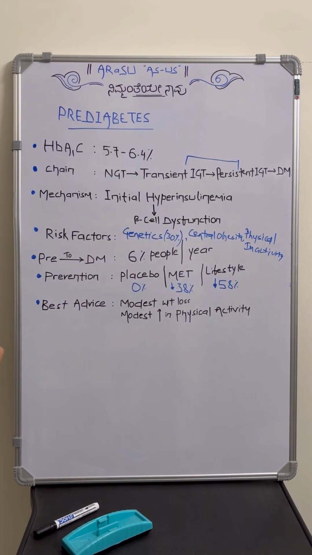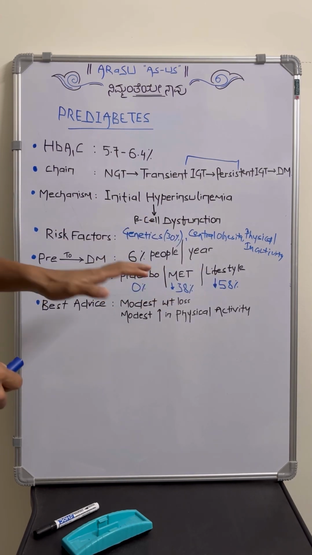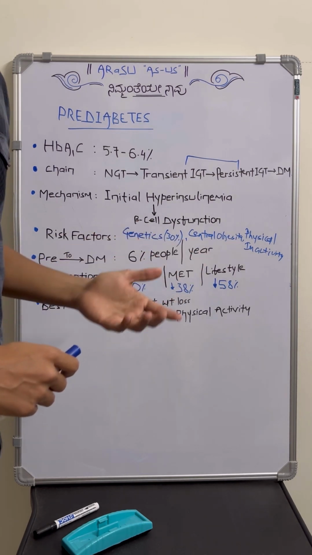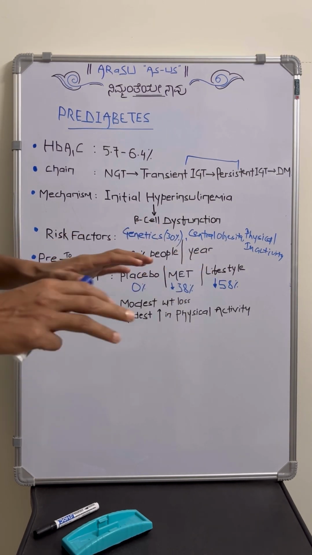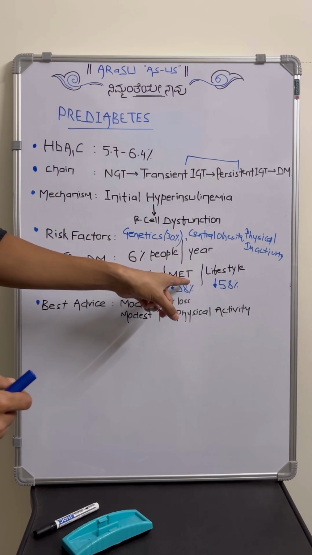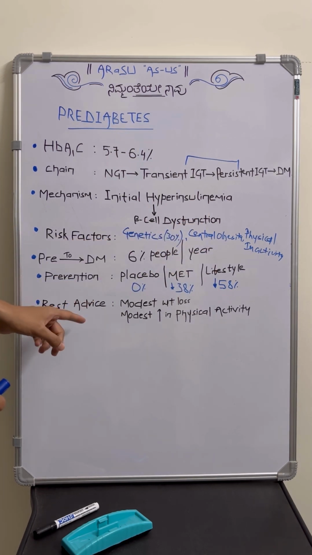Whereas lifestyle modification, if we consider, will have a very big impact. That is, about 58% reduction can be seen. But lifestyle modification will be a bit financially burdening, especially in countries like India. So we can go ahead with the pharmacotherapy, that is metformin, along with some efforts towards lifestyle modification. What best advice can we give?